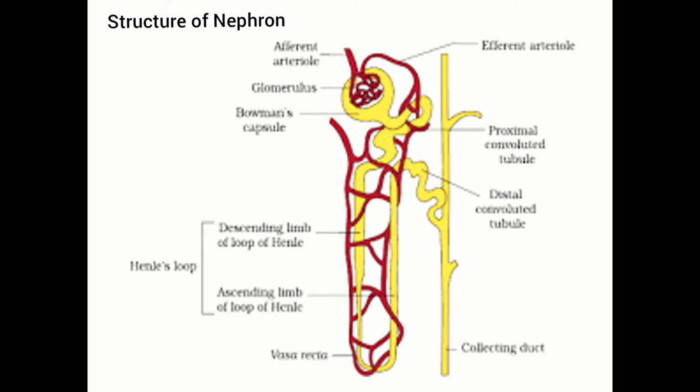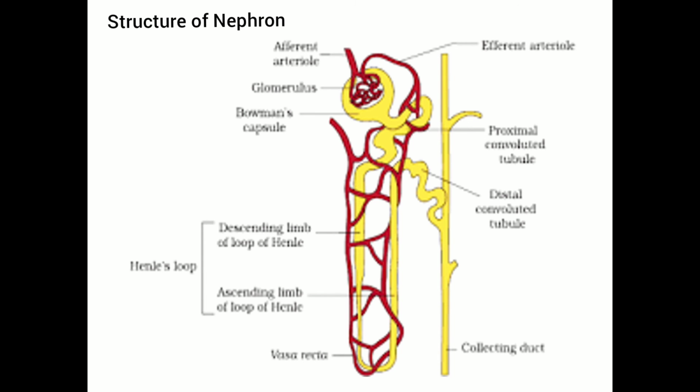Third is DCT, distal convoluted tubule. The ascending limb on entering the cortex becomes a highly coiled distal convoluted tubule. It then continues as a short, straight collecting tubule that joins the collecting duct. Each collecting duct receives the collecting tubule of a number of nephrons. Many collecting ducts converge, run through renal pyramids, and open into the renal pelvis through the opening called renal papillae at the tip of renal pyramids.